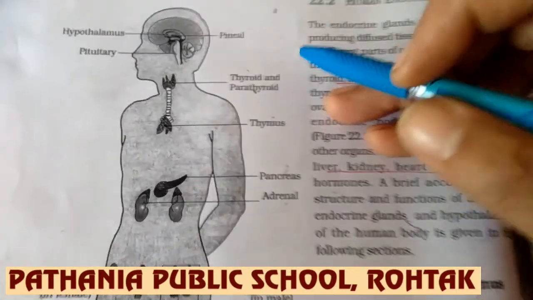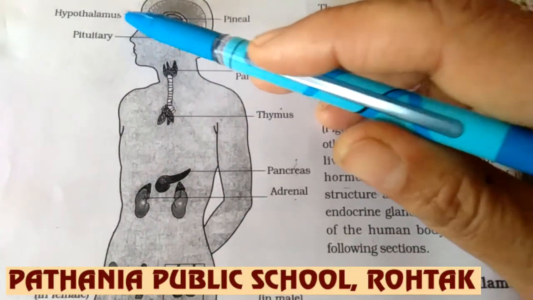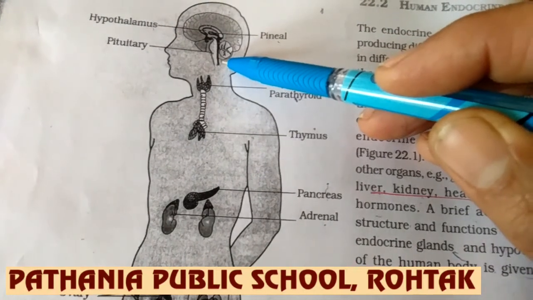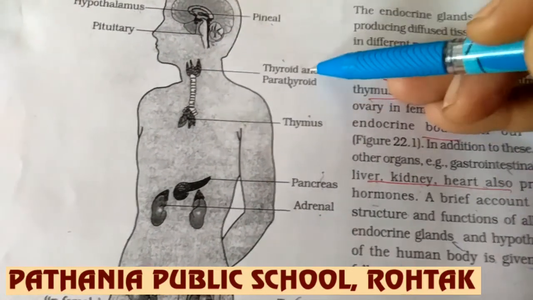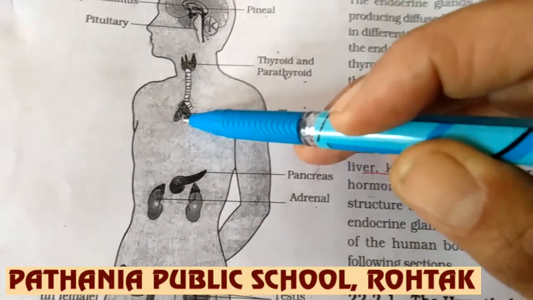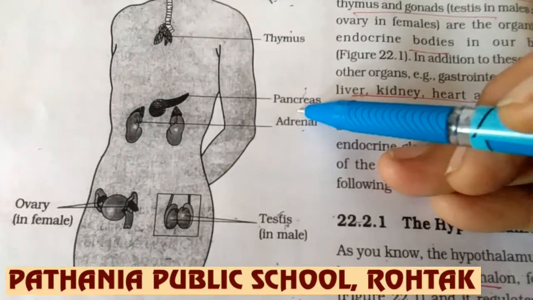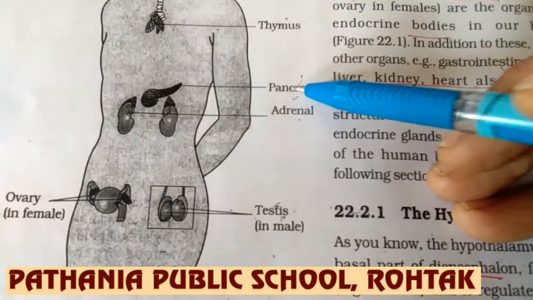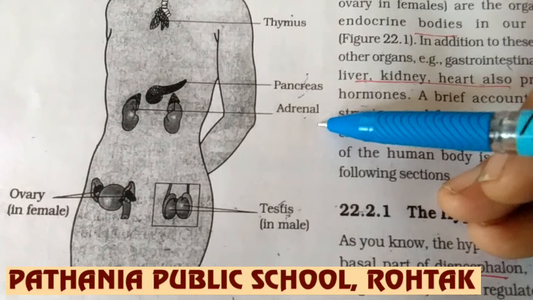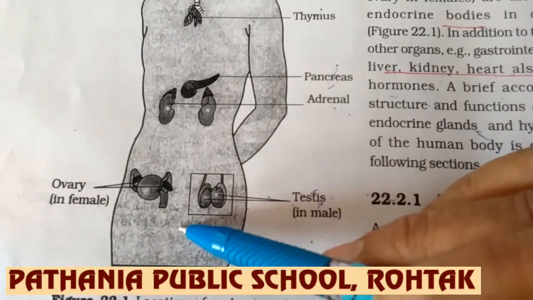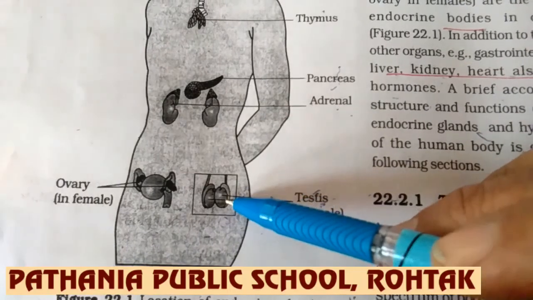So in this picture, you can see the various endocrine glands present in the human body: hypothalamus, pituitary and pineal, which are located near the brain region. Thyroid and parathyroid are present in the neck region. Thymus is present in the chest region. Pancreas is present near the duodenum, the first part of the small intestine. Adrenal is present above the kidney. Testes and ovary are the reproductive organs of male and female respectively.